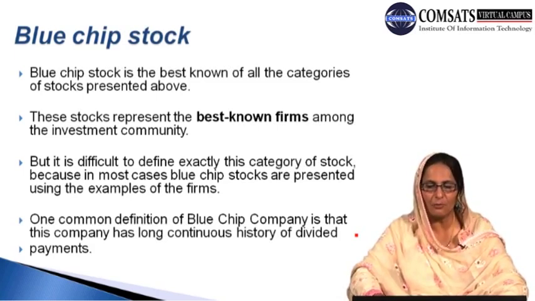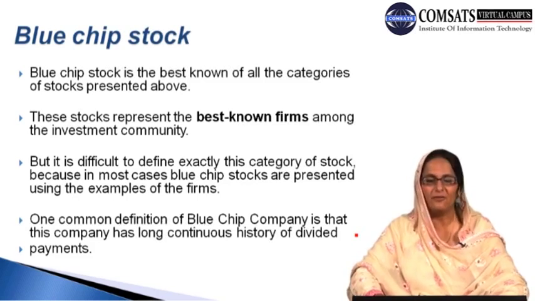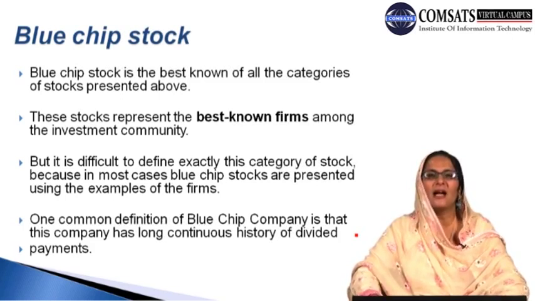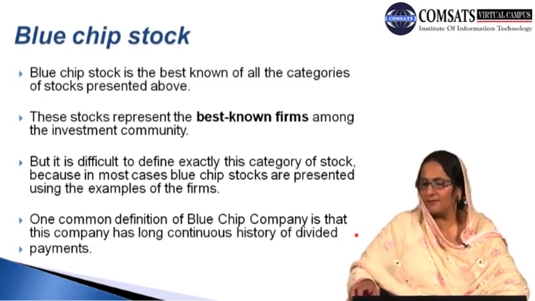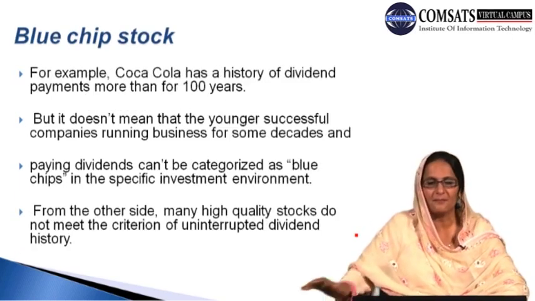One common definition of a blue chip company is that it has a long, continuous history of dividend payments. So an important reason behind the logic of the blue chip company is that it has a long history of dividend payments, and is likely to earn important payments out of this investment, and out of choosing this category as part of the portfolio by the decision makers.